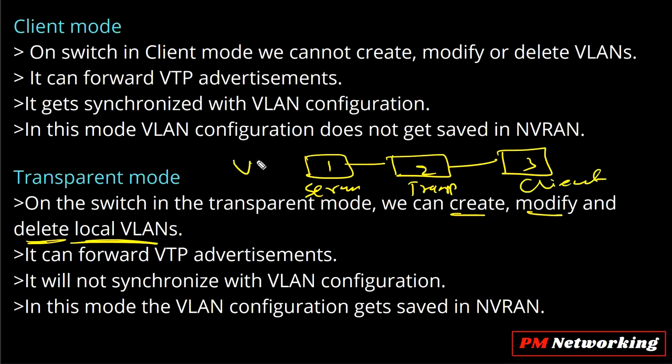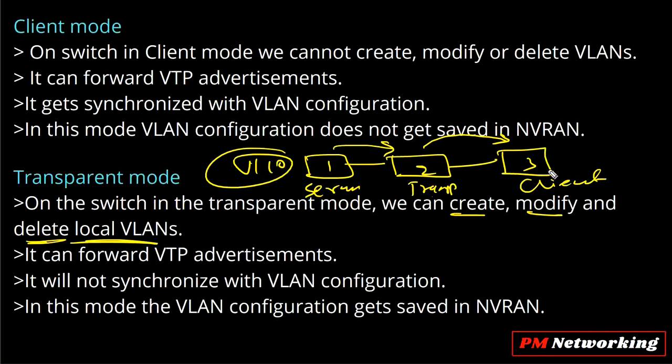If I create VLAN 10 on switch number 1, switch number 1 will generate a VTP advertisement, a VTP message, and send it to switch number 2. Now switch number 2 is a transparent mode switch, so this switch is not going to update its VLAN database. It is going to forward this VTP advertisement to switch number 3 only, right? So switch number 2 will not create VLAN 10 on this transparent switch.